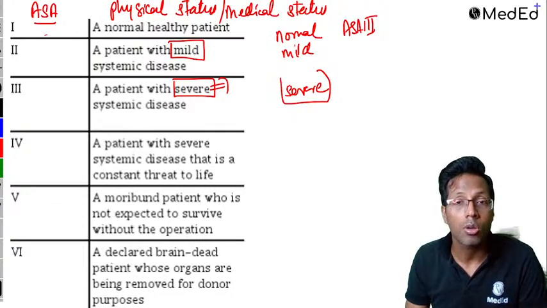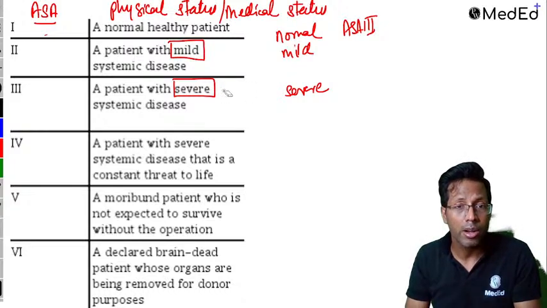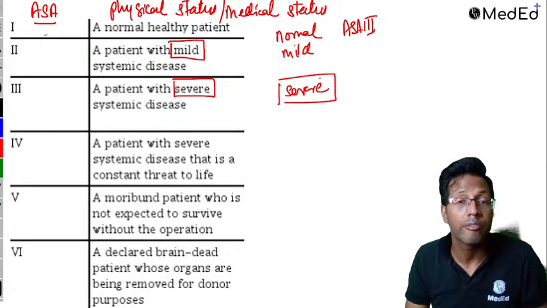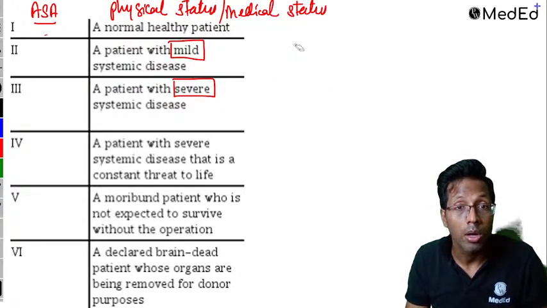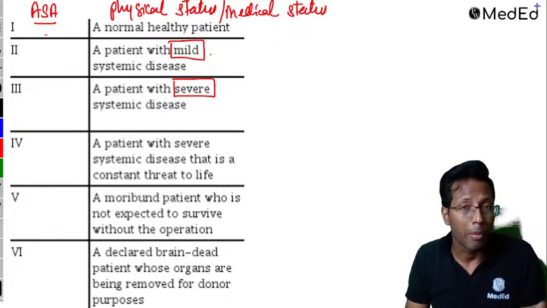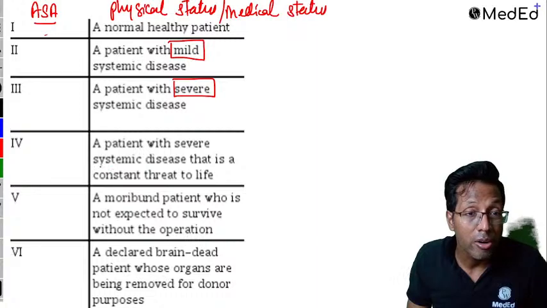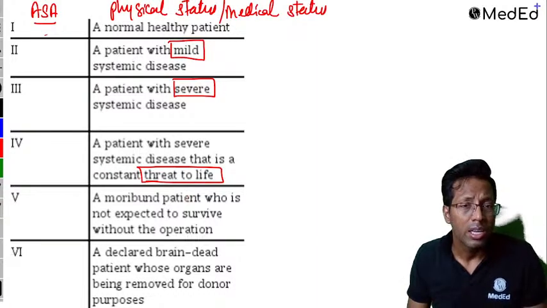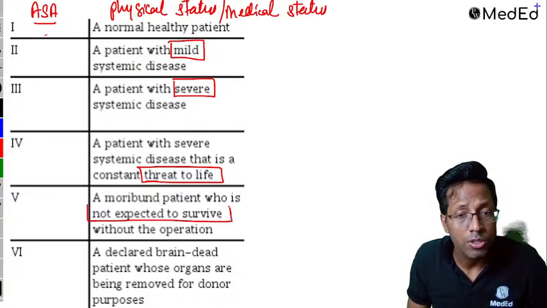So remember, moderate is out. Some people like to describe it that way, but textbooks don't mention it moderate. A lot of times it has mentioned moderate to severe, but remember, ASA 3 is going to be a severe disease, right? Which means the medical status of the patient before the surgery is a severe disease, uncontrolled, right? ASA 2 would be controlled, mild disease. This is an uncontrolled disease. ASA 4 is such an uncontrolled disease that it becomes a threat to life of the patient. ASA 5 is a moribund patient who is not expected to survive with or without surgery, right?